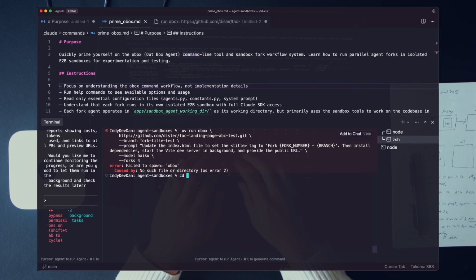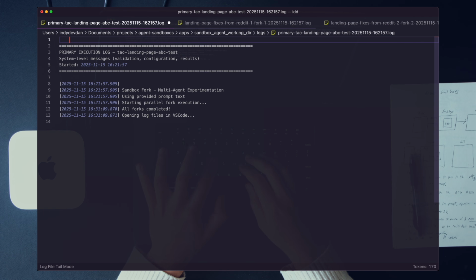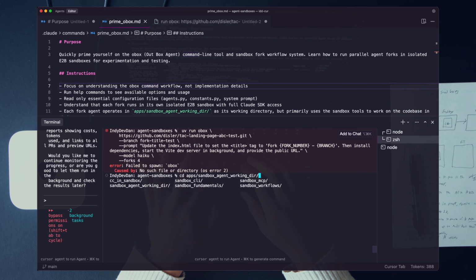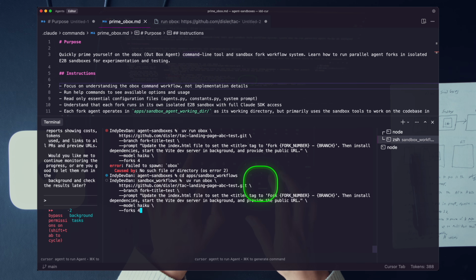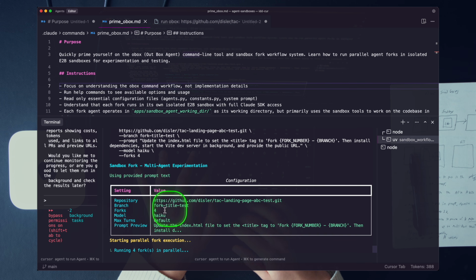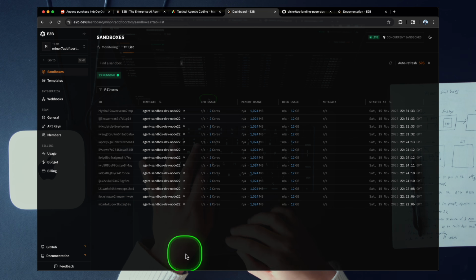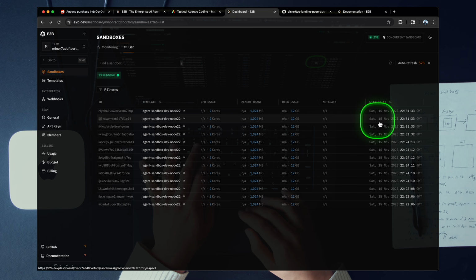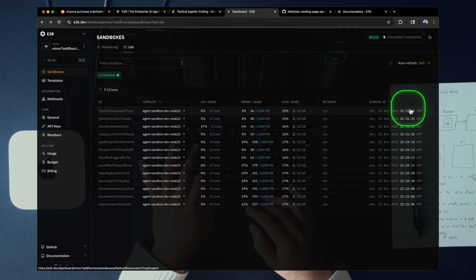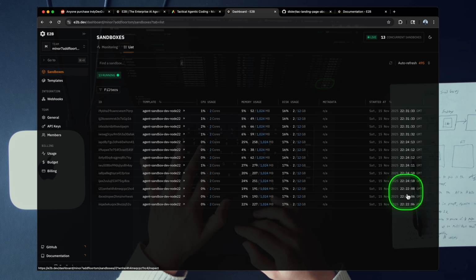Let me CD into the correct directory. This is going to be in the agent working sandbox. Here we go, sandbox workflow, and then we'll kick off this workflow. So 4 haiku agents working in parallel. We're just going to update the index file and set the title. We'll see a few more sandboxes kick up here, and you can see that these just got kicked up in the last minute. These all got kicked off basically instantly. And some of our other sandboxes are likely going to be completing pretty soon.